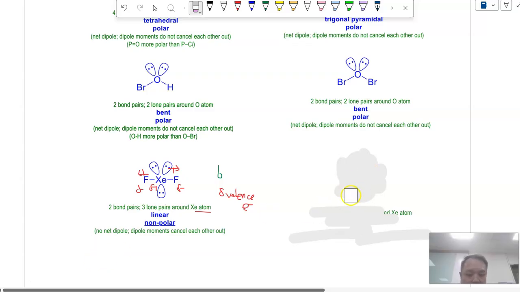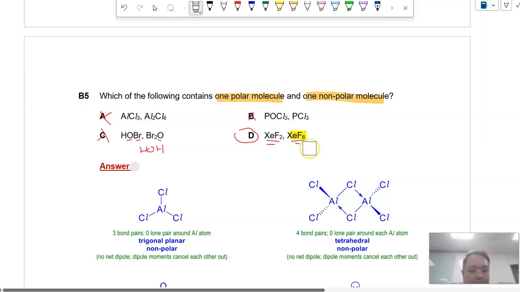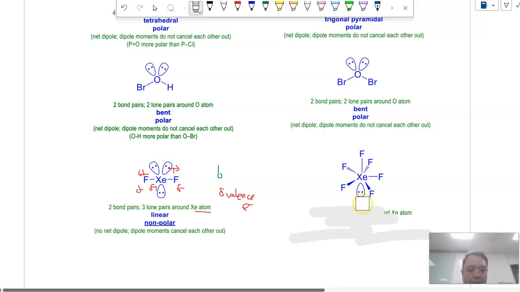So remember, Xe has 8 valence electrons. Now you're surrounded by 6 fluorine atoms. You use up 6 electrons for covalent bonding. So over here, 1, 2, 3, 4, 5, 6. You have a lone pair. So what do you realize about the lone pair? When you have a lone pair, to minimize repulsion, the shape will not allow for something that lets the dipole moments be cancelled out. So this shape happens to be what we call pentagonal pyramidal. It's the first time you will see a total of 7 electron pairs, 6 bond pairs, 1 lone pair.